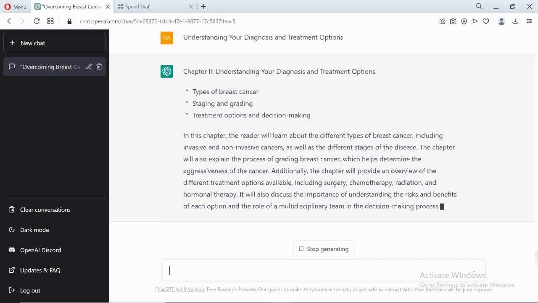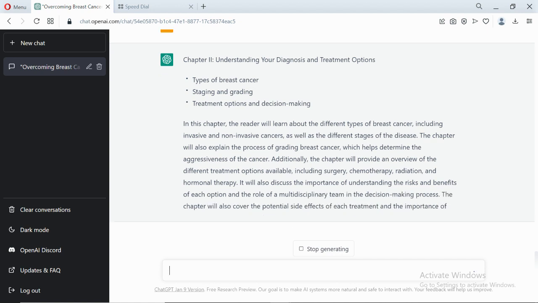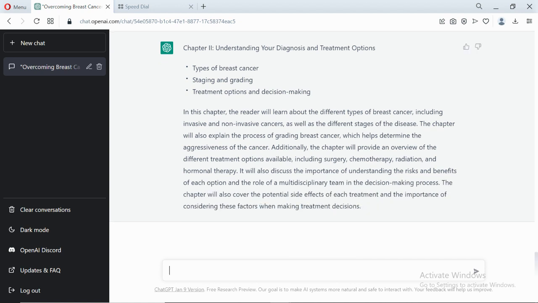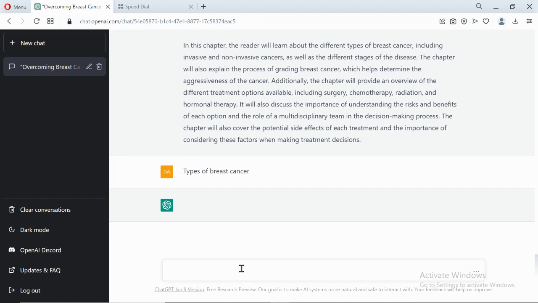You can see how it's getting this content. All you need to do is copy and paste it. Now, as you can see, it stopped here and it already gave us bullet points. So, types of breast cancer. Just click on this and click on paste.